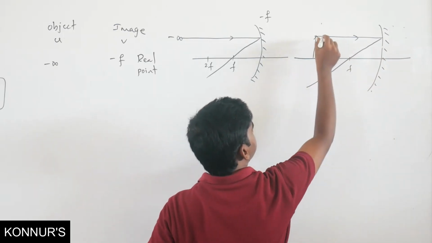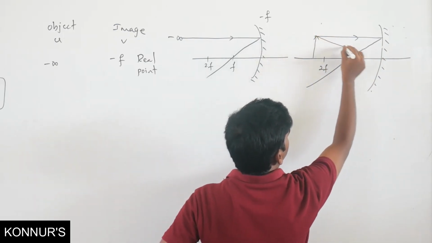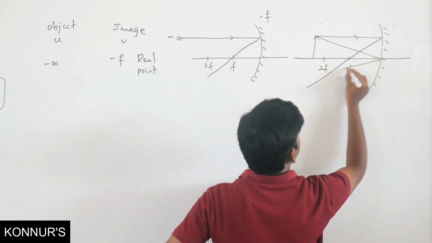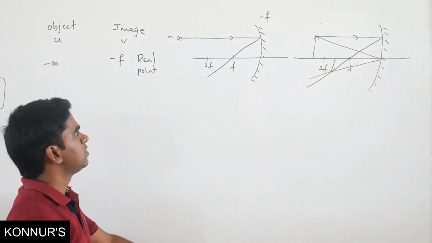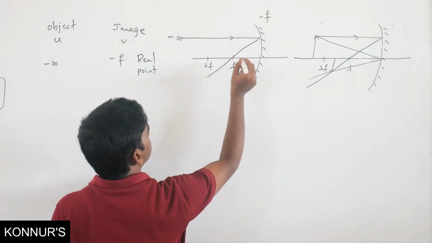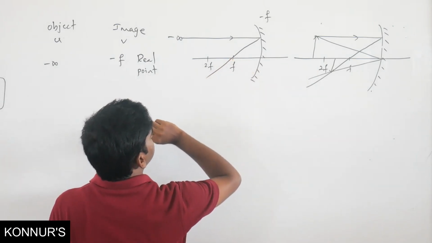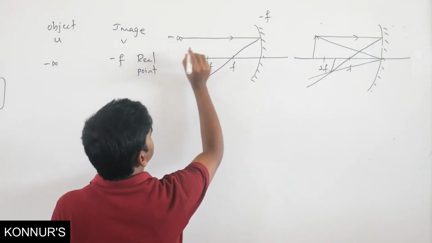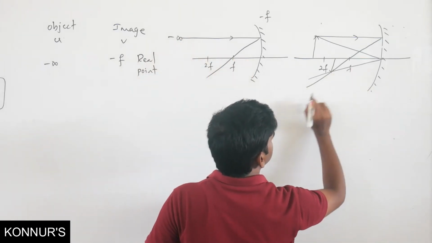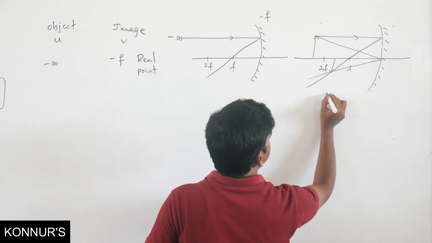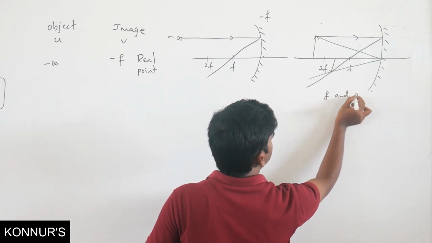This is f, and one more ray will go here, and that will come. So this is the image. Similarly here also you have to take one more ray of light. This will pass through here, no problem. So image will form between f and 2f.